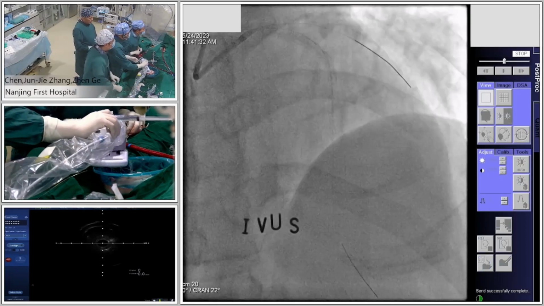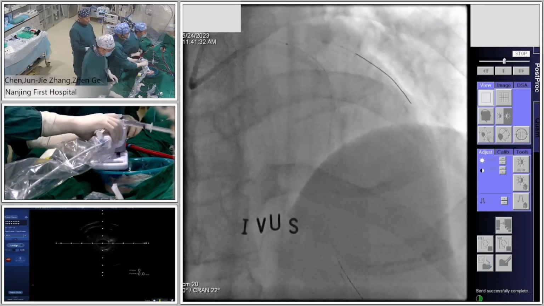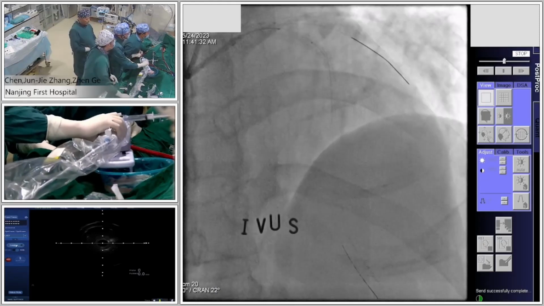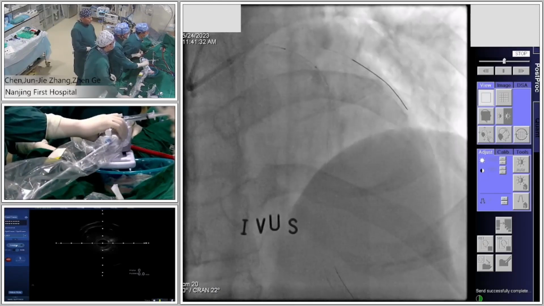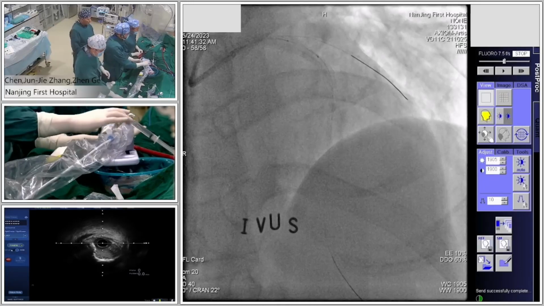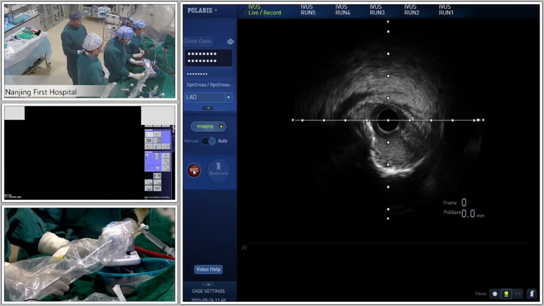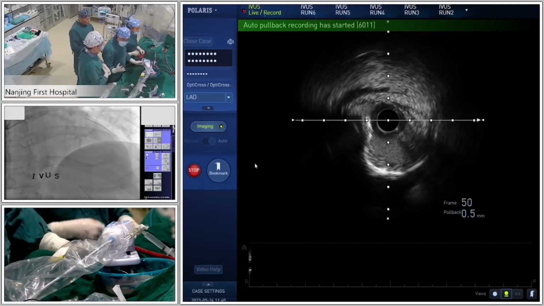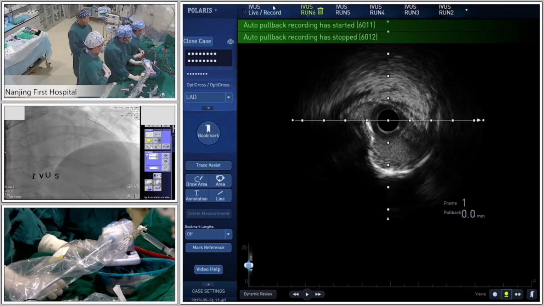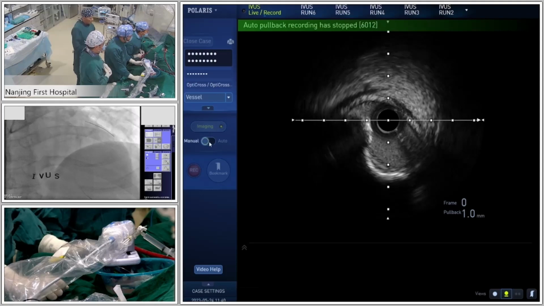To minimize the ischemia, I highly suggest to use a manual pullback, but not automatic. Yeah. Manual. I will pull back. Yes. Okay, this is the manual.